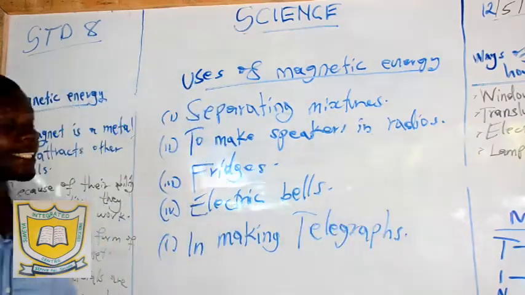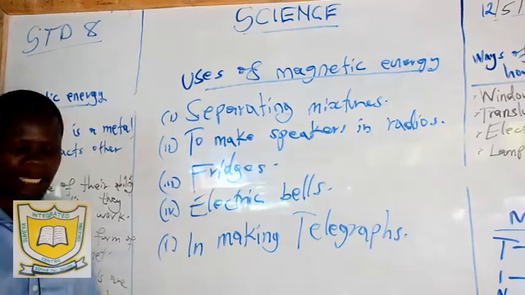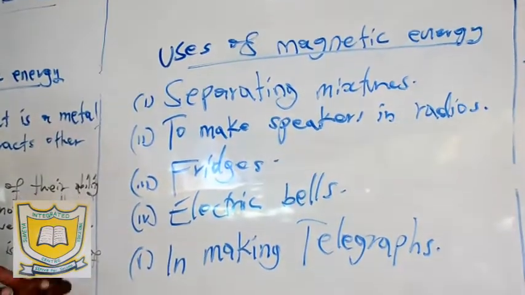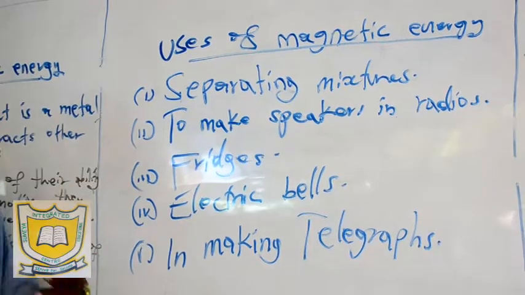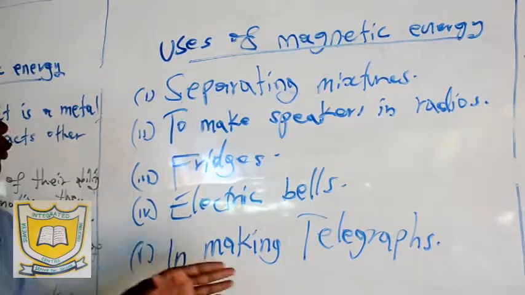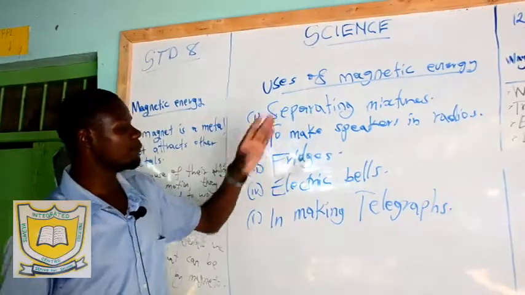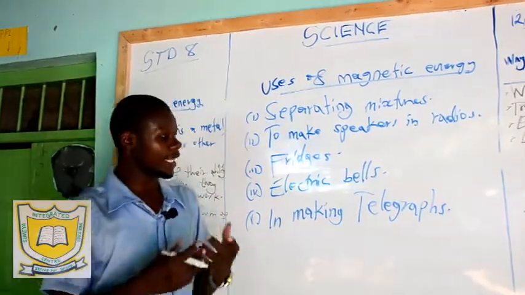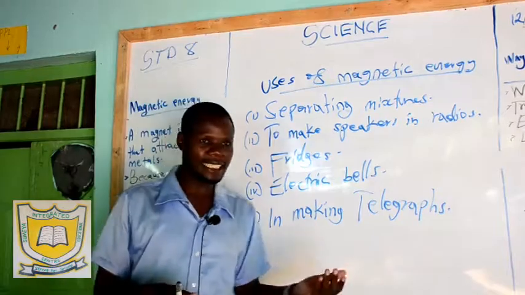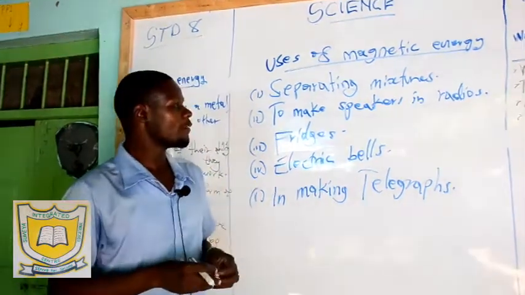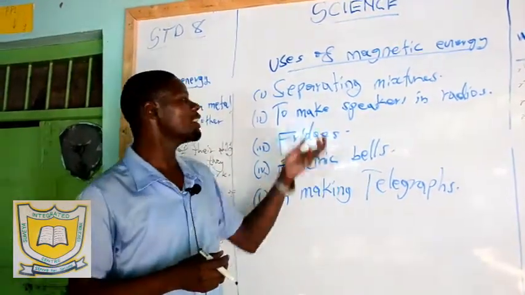Okay, what are some of the uses of the magnets? We said it has that magnetism ability to cause motion in different metals. We have discussed the metals. They are used to separate mixtures. You find that if accidentally you mix magnetic and non-magnetic material, then you can separate them by using a magnet.